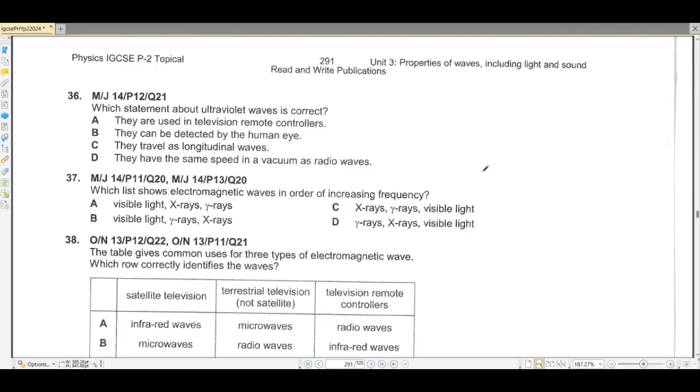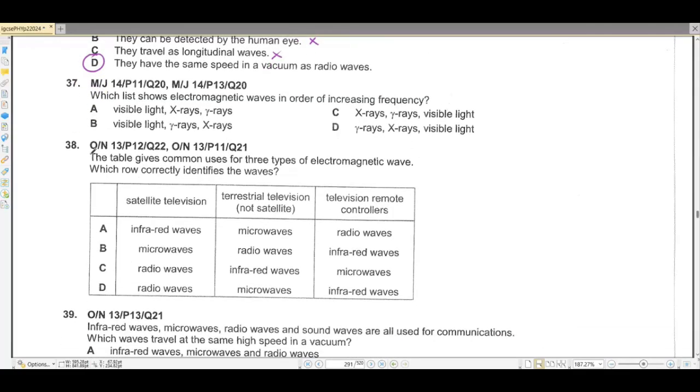Which statement about ultraviolet waves is correct? They are used in television remote controls. No. Infrared waves are used in television remote controls. They can be detected by the human eye. No, they can't be detected by the human eye. Only visible light is detected by the human eye. They travel as longitudinal waves. No, they travel as transverse waves. They have the same speed in vacuum as radio waves. Yes, this is the correct part.